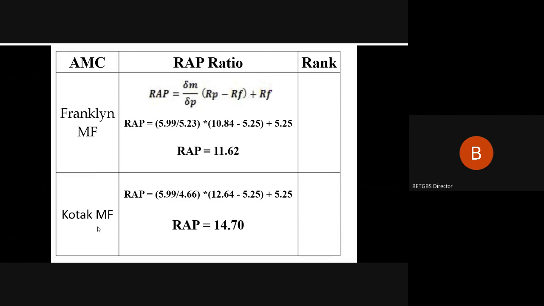Next, we move across. When we take up the Kotak, so the market risk and portfolio risk is taken over here, and we again compare with the risk premium, that is portfolio return minus the risk free rate, and we add up finally the risk free rate. So when we compute this, your Kotak mutual fund RAP is 14.70. So these are the two outcomes what we have got.